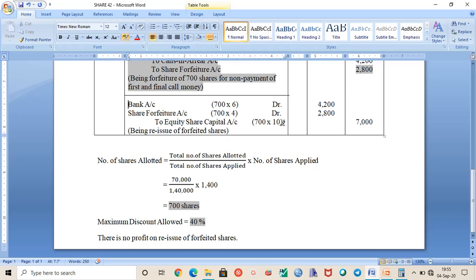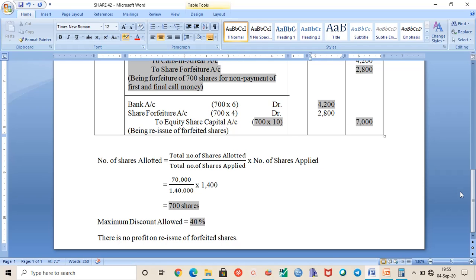Here the shares are reissued as fully called up or fully paid. So 700 into 10 will be 7,000. So 7,000 minus 4,200 will be how much? 2,800. So this way you can see the share forfeiture amount will be here. So we already know that whenever the shares are reissued below the face value of the shares, share forfeiture account will always appear on the debit side.